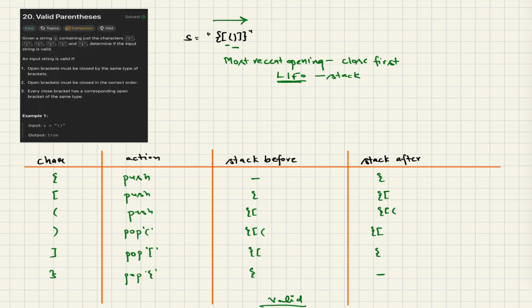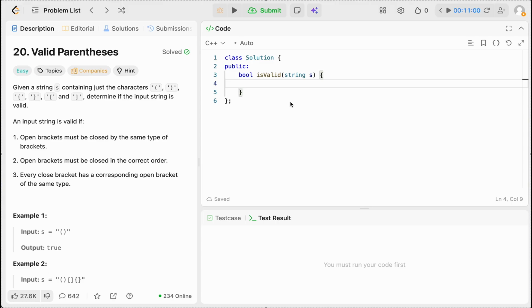That's it. Let's code so that we can have a better understanding. First we'll create a stack of characters so that we can push to it and pop from it, and if it is empty at the end, then we have valid parentheses, or else we don't.